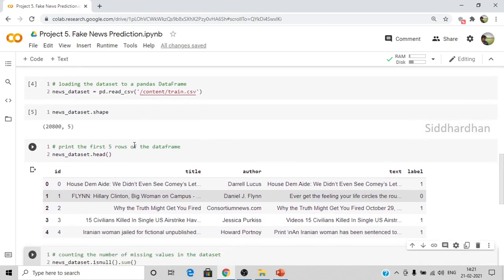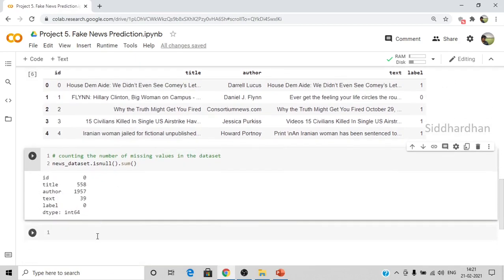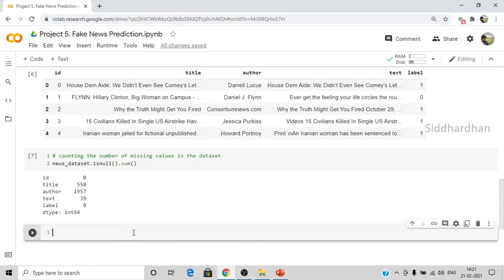If we have a very small data set, we cannot drop the values, because we already have very little data, and if we drop some values we cannot make good predictions. But in this case, as we have a large data set, we can replace the missing values with null strings. Null strings are nothing but empty strings. Let's do that.